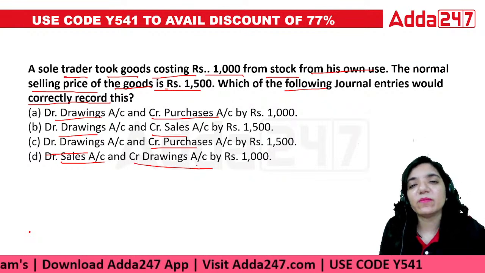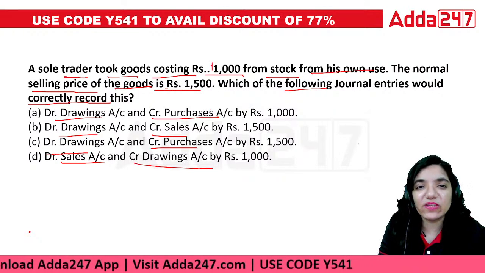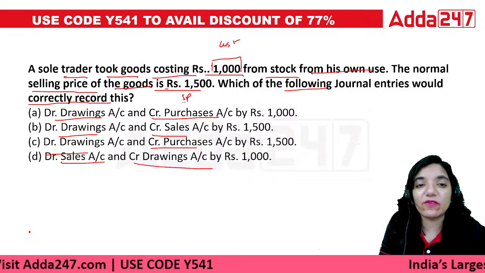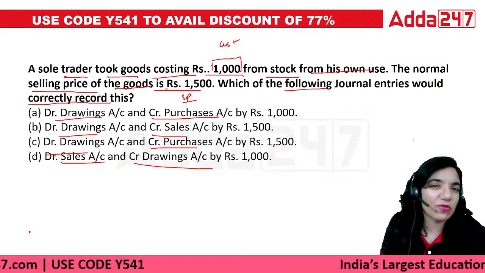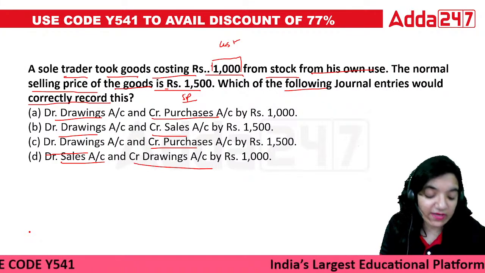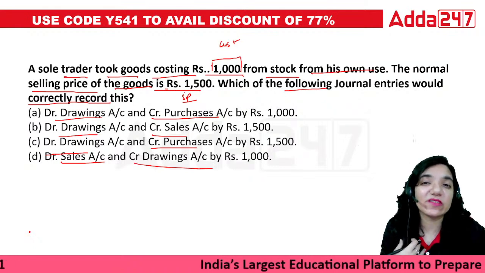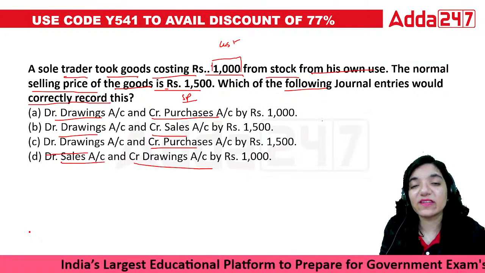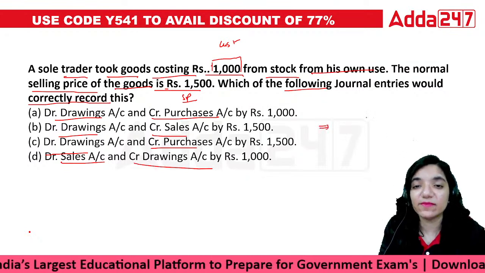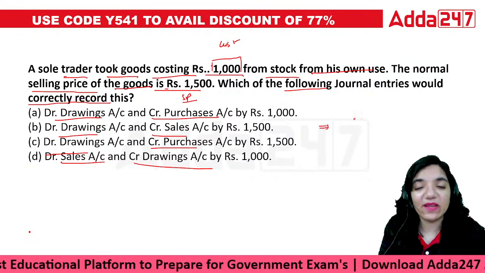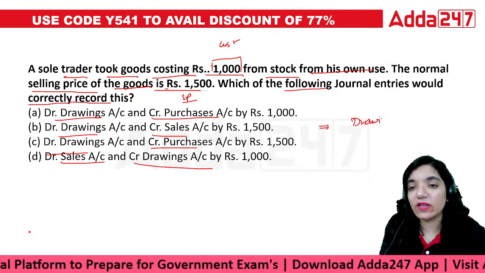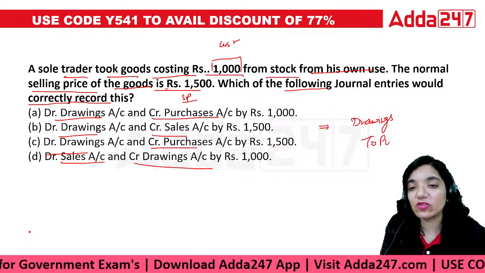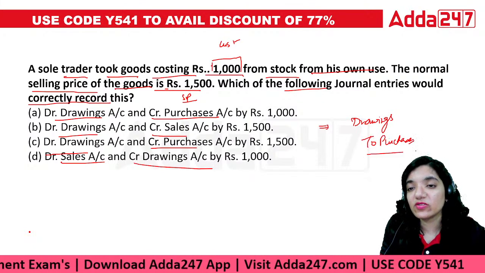The businessman has taken goods of rupees 1000. That's the cost, and they were supposed to sell it for 1500. Technically, we have lost a profit of 500 because we took it for our personal use. So what have we done in this case? The basic thing that has happened is we have made a drawing for sure, but the point is what amount of drawings. We have lost purchases as well.